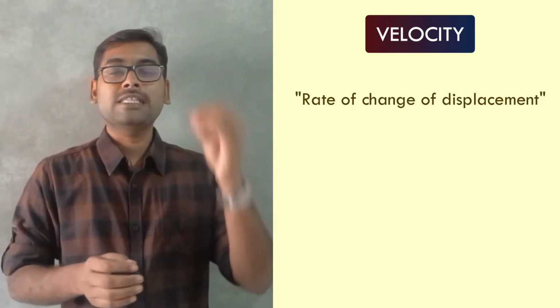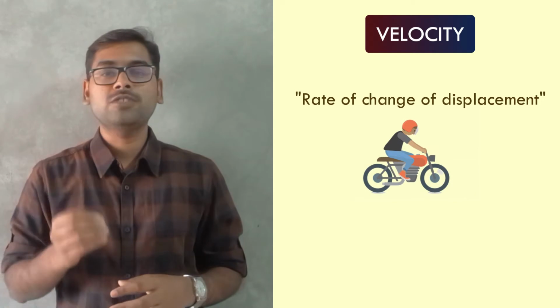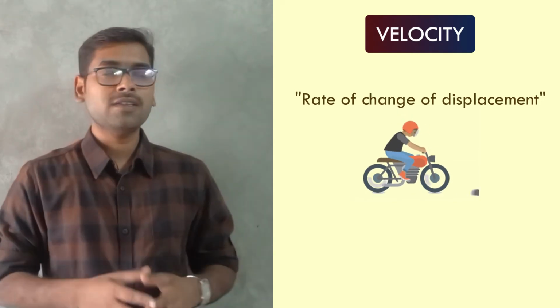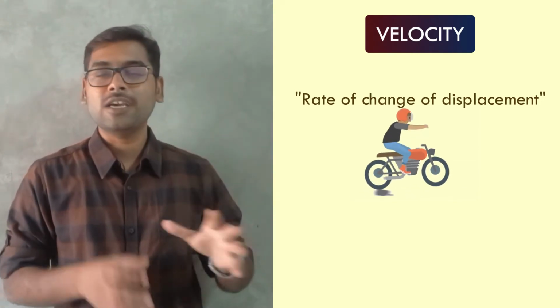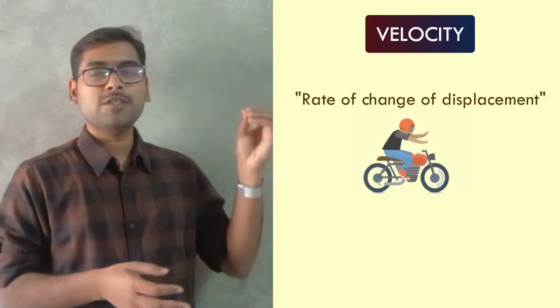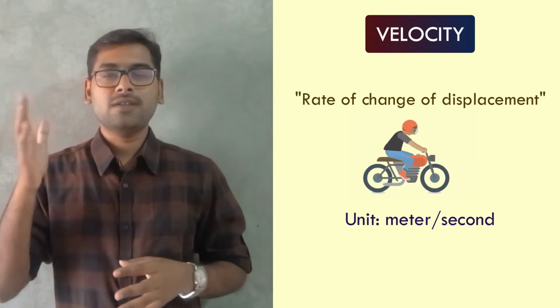Now coming back to this question, here velocity is the physical quantity which is defined as the rate of change of displacement of an object with time. In simple words, it tells us how fast or how slowly an object is moving. And this physical quantity is measured in meter per second.